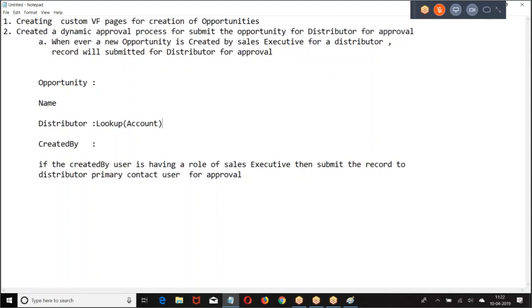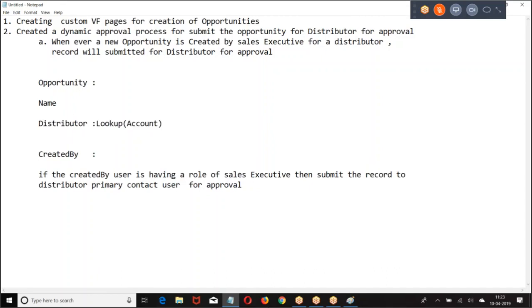I hope you're good with this. Based on the distributor, find out the primary contact. The distributor is an account. For the account, who is the primary contact? Based on the primary contact data, find out the associated partner user, then submit the record to that partner user. That is the reason we used the dynamic approval process, a programmatic way of submitting the record for the approval process. Okay. Then.